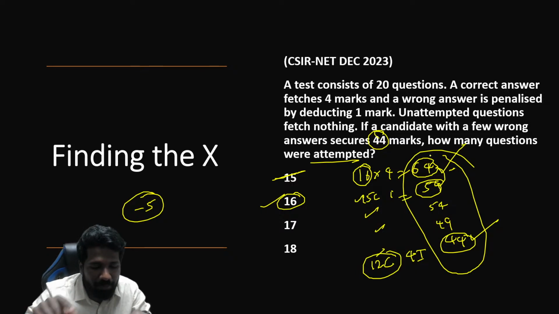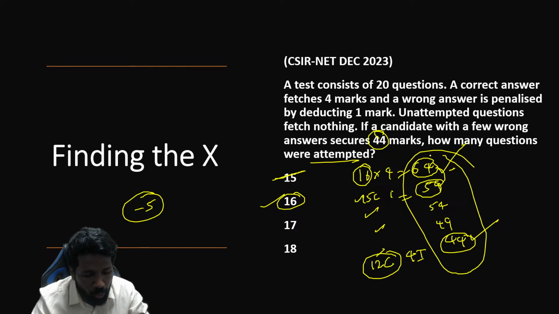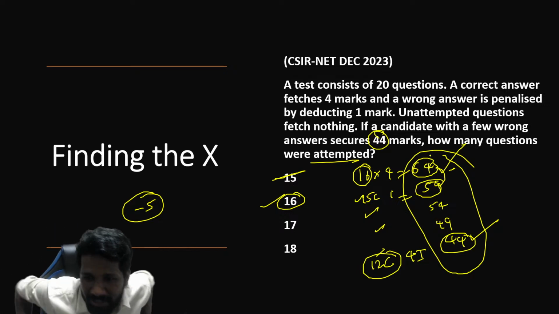The 15 shortcut methods which I have taught you, those of you who are new, please check out my exam hack playlist in this channel, where you can see the shortcut techniques of iteration and all. That iteration technique will help you to solve these kinds of questions faster. Anyway, hope all of you understood it. Then this is an example of finding the x, or linear equation in 1 variable or 2 variable or 3 variable question. This is a 3 variable question actually.